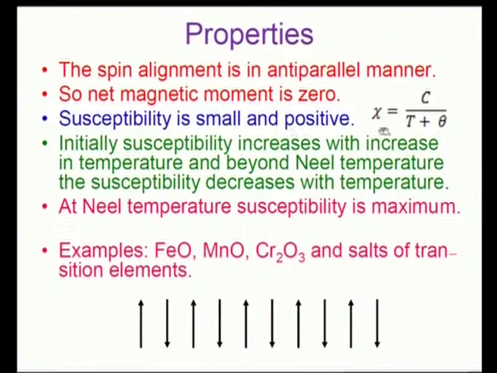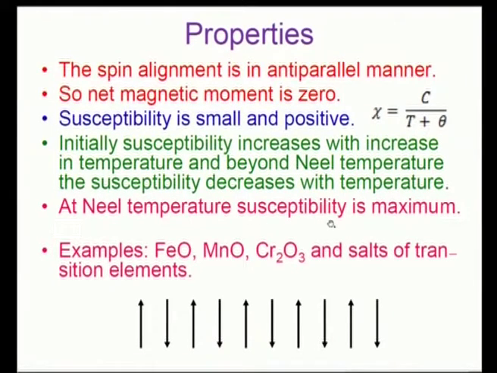Susceptibility is very small but positive because of this reason, and we have a susceptibility relation with this Curie constant C divided by T plus theta. Initially susceptibility increases with increase in temperature, and beyond that temperature theta, the susceptibility decreases with the temperature, and this expression holds good for T greater than theta. And the theta normally is called the Curie temperature in ferromagnetic materials, and in antiferromagnetic materials this is called the Néel temperature.